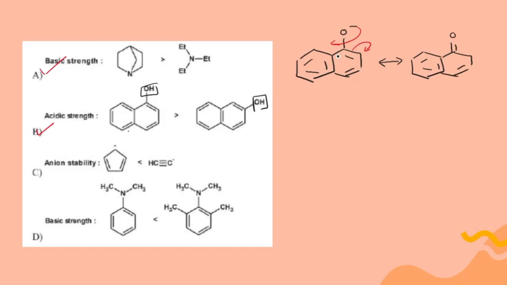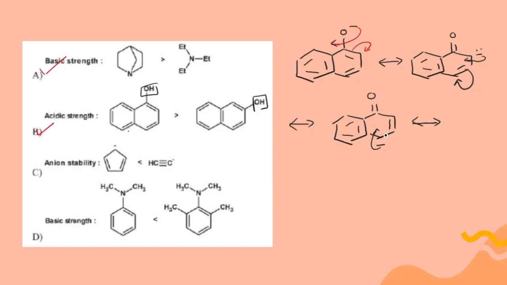How to write the resonating structures? The movement of electrons takes place like this: atom to bond, bond to atom. So here we have the negative charge. Again, it will undergo resonance like this, and then you can write the next structure. You have to practice these structures on your own. Only then will you understand how to write resonating structures for any given molecule.